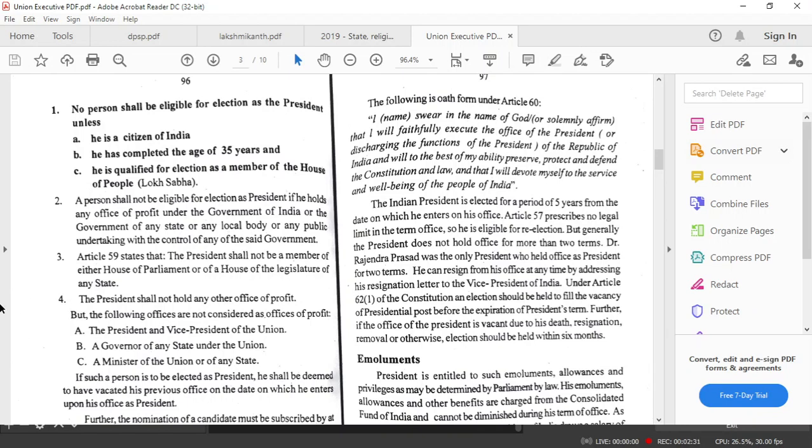Then finally, the president shall not hold any other office of profit, but the following posts or the offices are exempted from this category of office of profit. For example, the president and the vice president, which means one who is already the president can contest the next election, or one who is the vice president can contest presidential election. Then governor of any state, minister of any union or any state. So these are the only exemptions to the definition of office of profit.